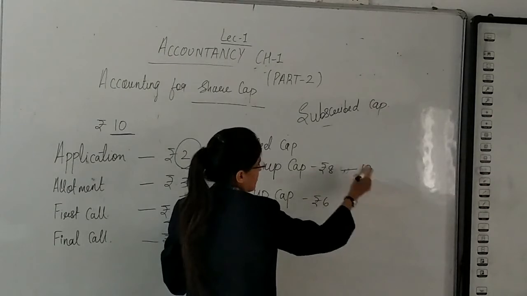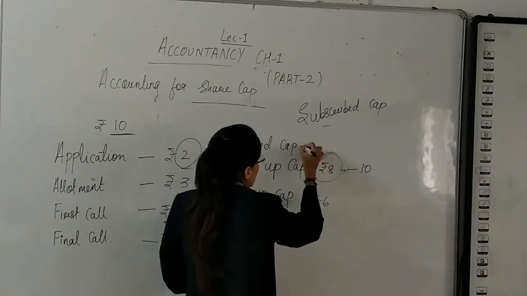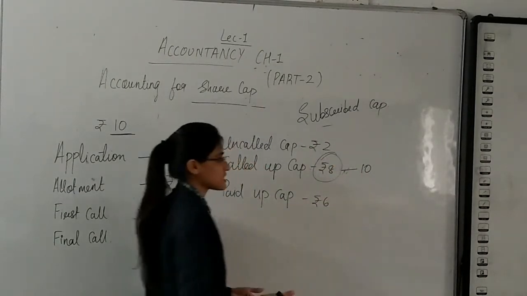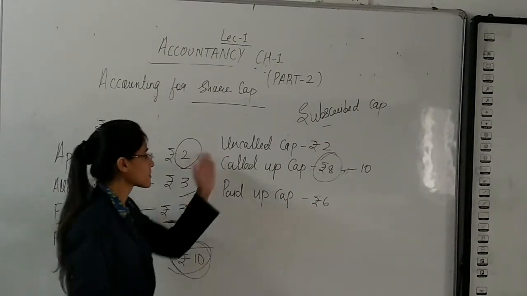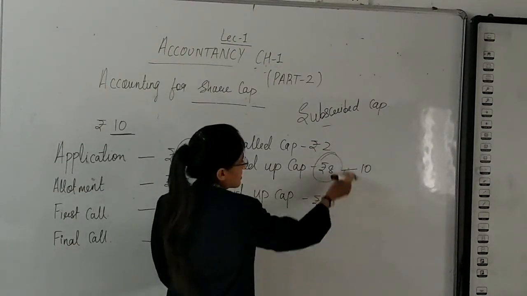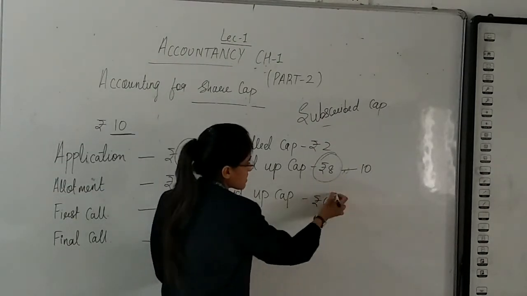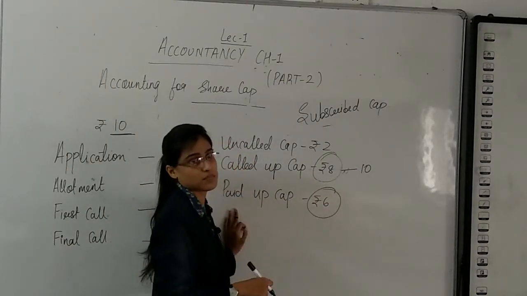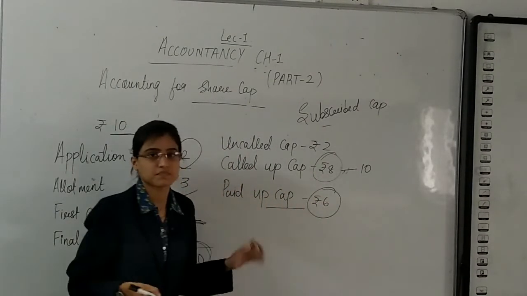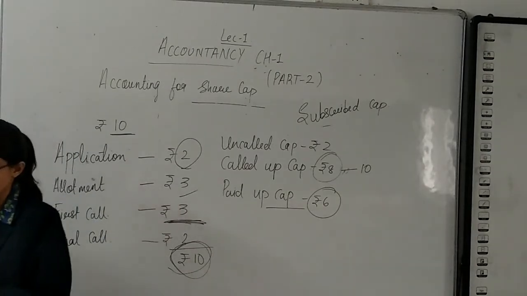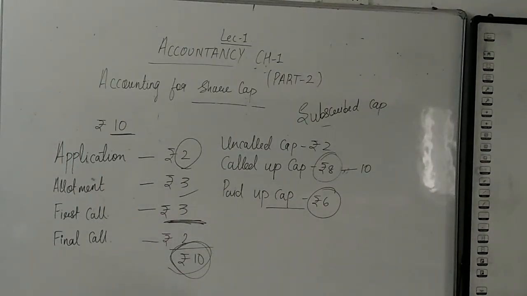From rupees 10, if I have called up 8, then what is uncalled? Obviously rupees 2. Then paid up is the amount that people have actually paid out of what was called. Just that simple.